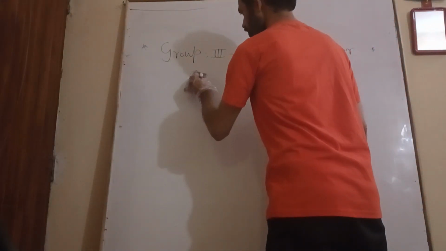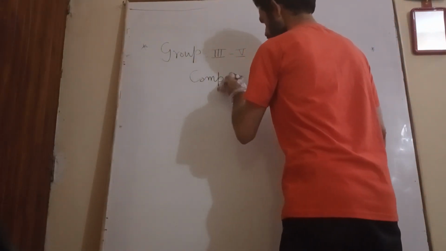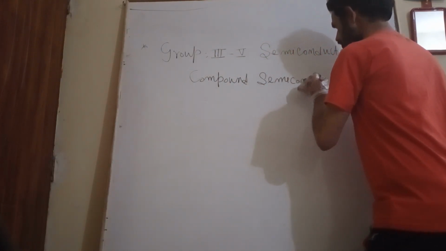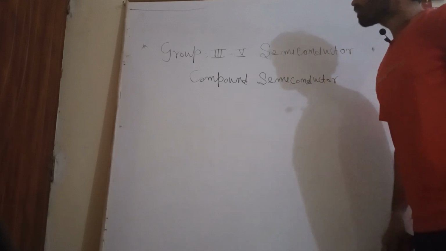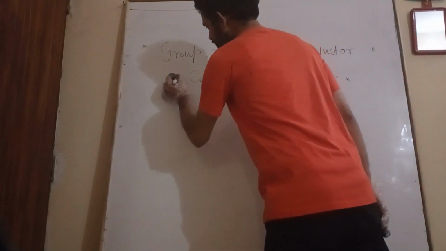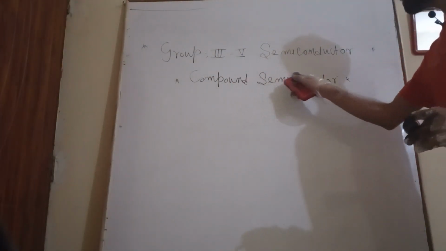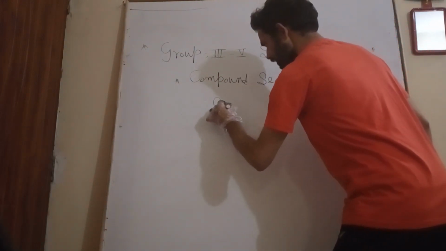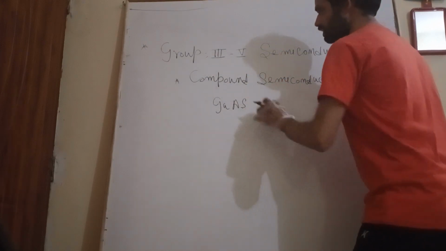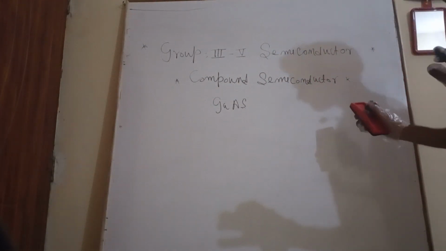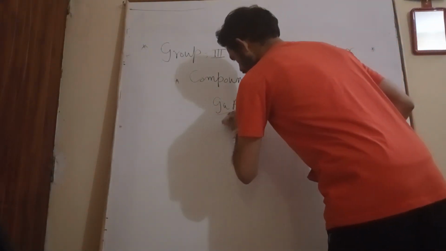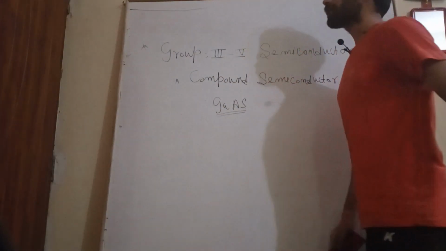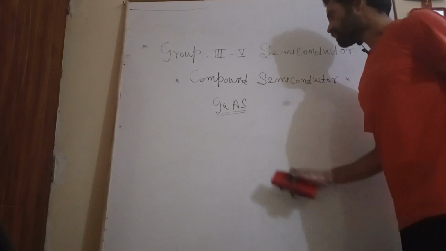These are compound semiconductors. In a compound semiconductor such as gallium arsenide, the situation is more complex than in the case of silicon, an elemental semiconductor. So what type of situation will we face here?